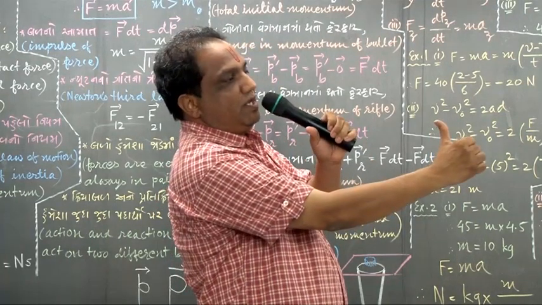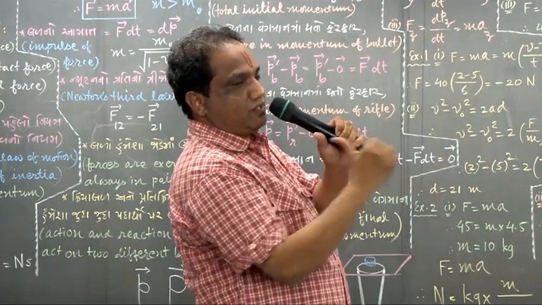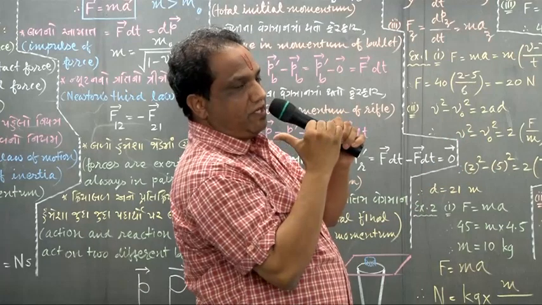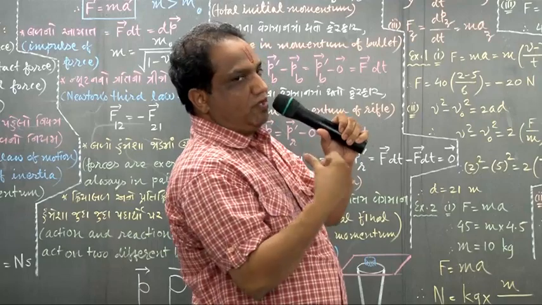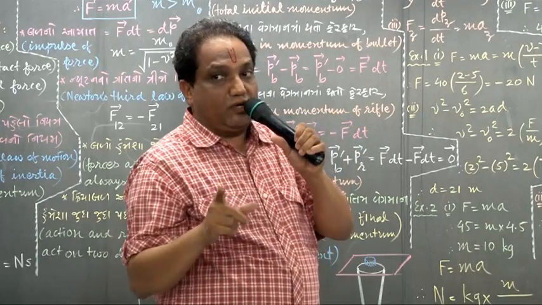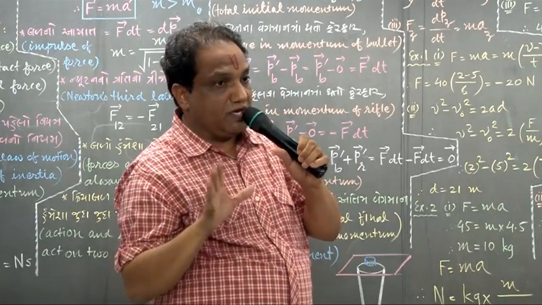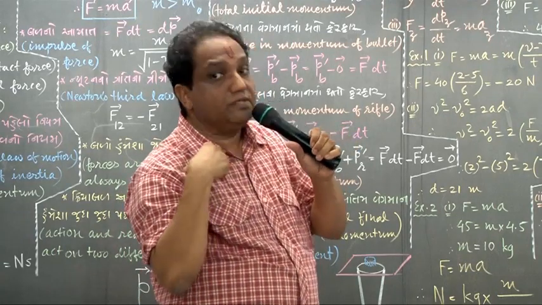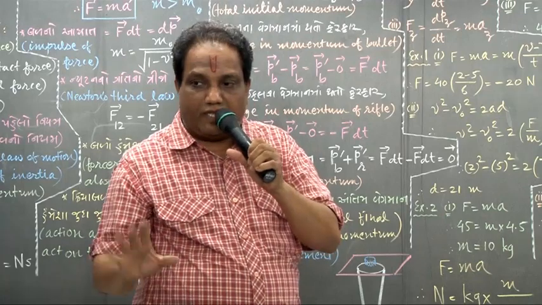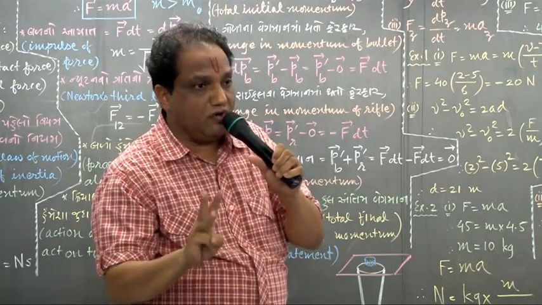Then what happens on that gun? There is a recoil force. Recoil force is in the backward direction, and because of that force, that gun is pushed backward on the shoulder, and if the person does not have proper stamina or has not undergone proper training, that may cause injury to his shoulder. Okay? So again, this is the example of Newton's third law of motion.